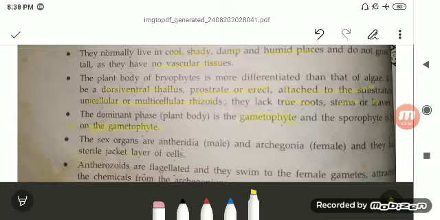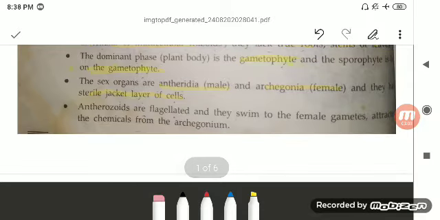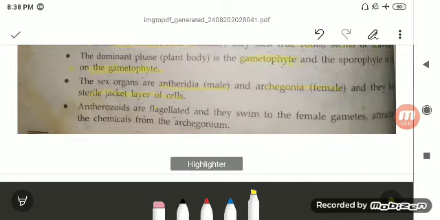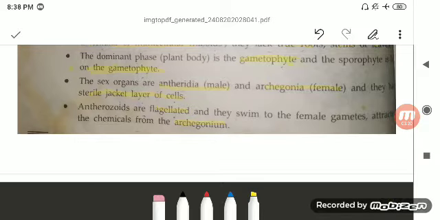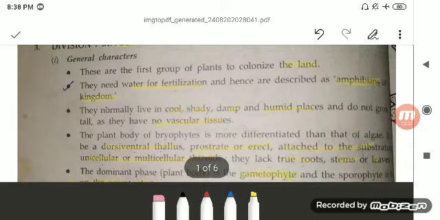The sex organs are antheridia, that is your male, and archegonia, that is the female, and they are covered by a sterile jacket layer of cells. The antherozoids are flagellated, so that's why they can swim to the female gametes, attracted by the chemical from the archegonium. So those are the various characteristics of your bryophyte.